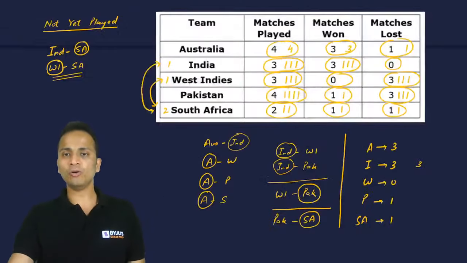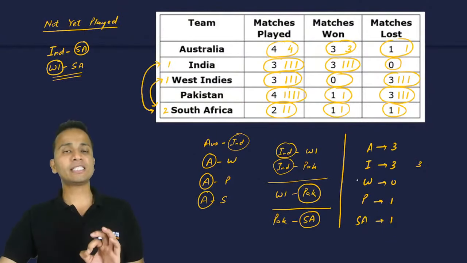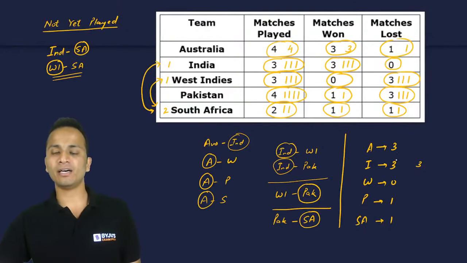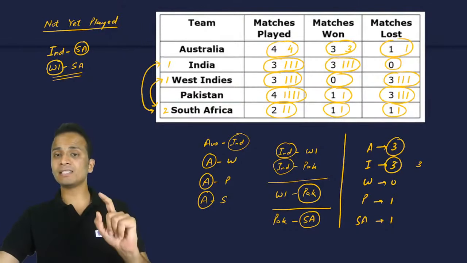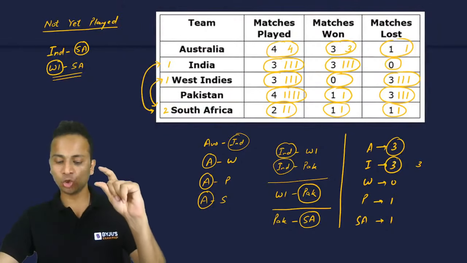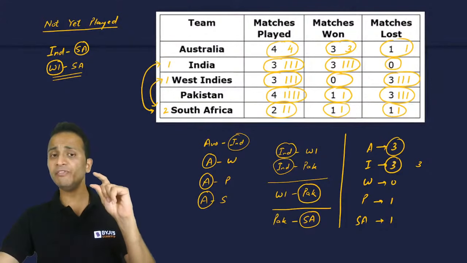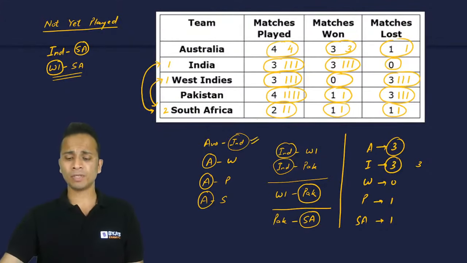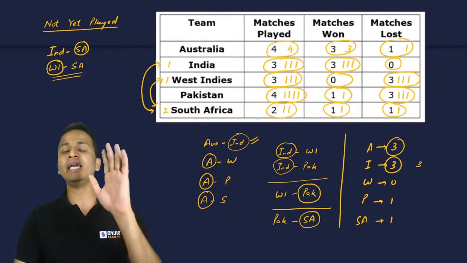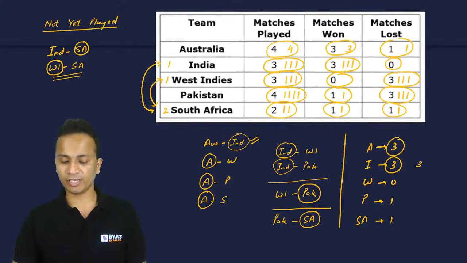So even if India loses its last match, the number of wins for India and Australia was equal. But between India and Australia, who was the winner of that match? India was the winner. So at the end, India will be declared as the winner.